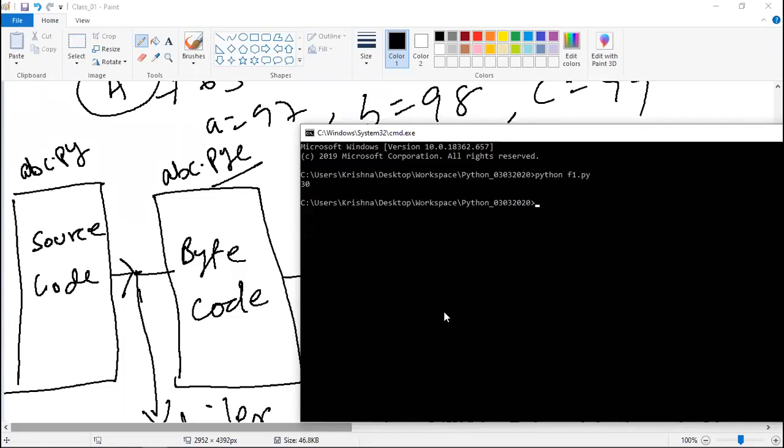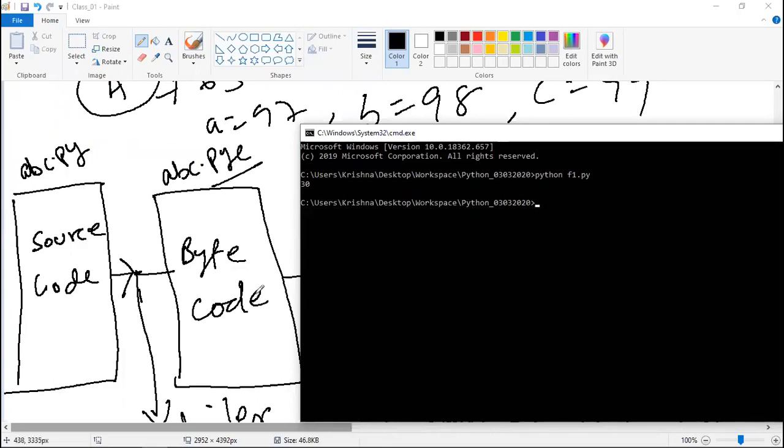Internally means somewhere in the memory. Basically the bytecode is part of the design, of how Python is designed. So just give me some time, I will come to when it will be generated.